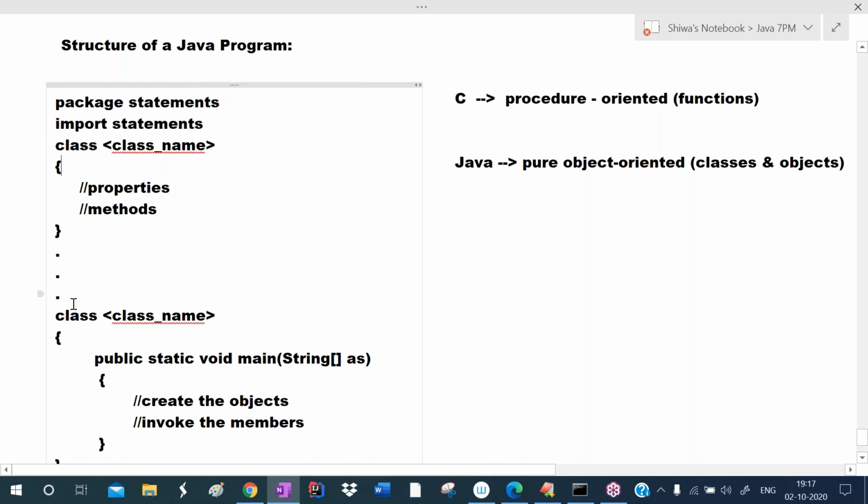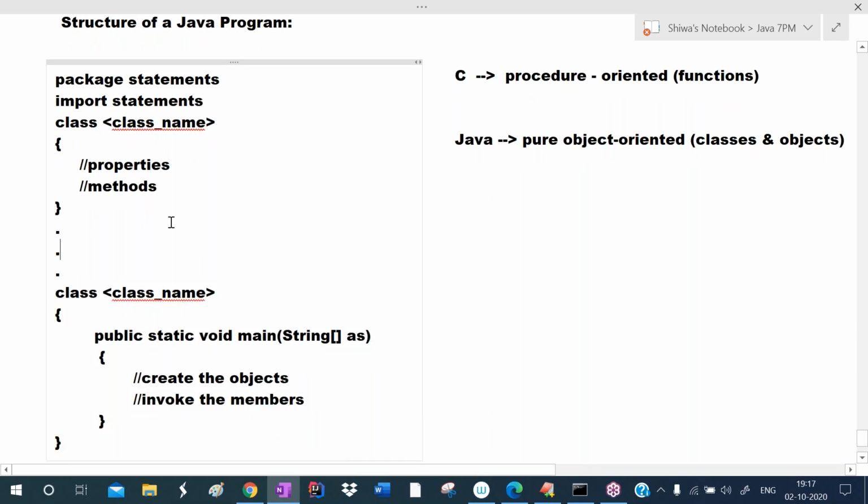Minimum one class is required to write the Java program. Writing package statements, import statements, and multiple classes is optional. So minimum one class is required, and that class should have the main method. This is mandatory. Remaining things are optional. So this is the structure of the Java program.